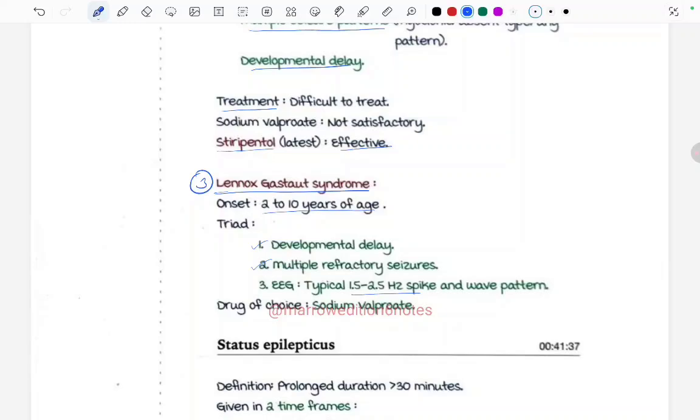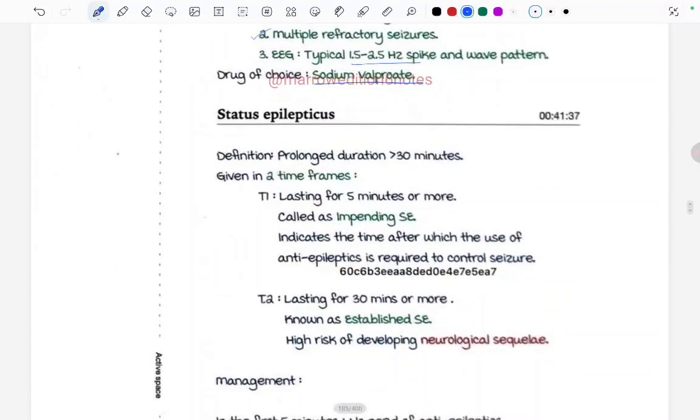Now coming to status epilepticus, prolonged duration of more than 30 minutes. This is the definition for us to call a seizure episode status epilepticus, that is more than 30 minutes. There are two time frames which are used.